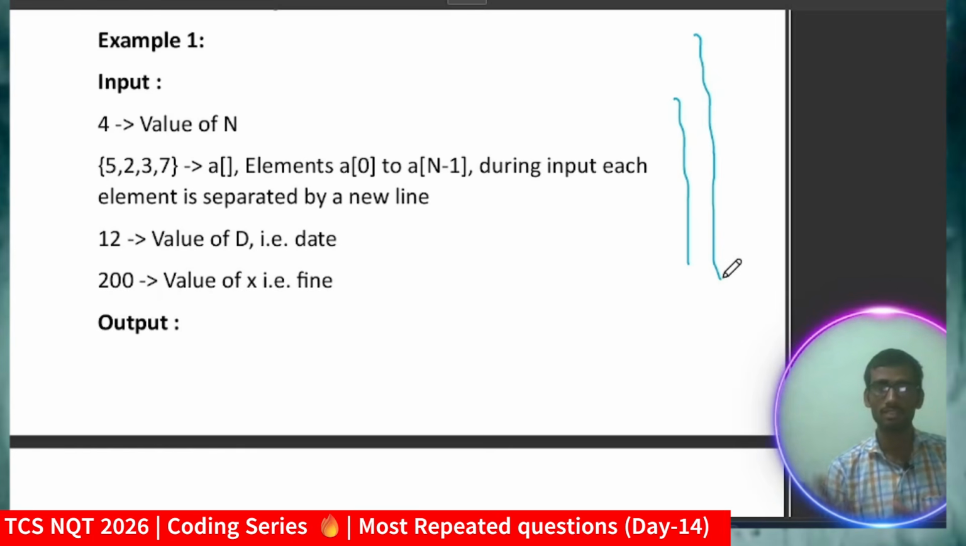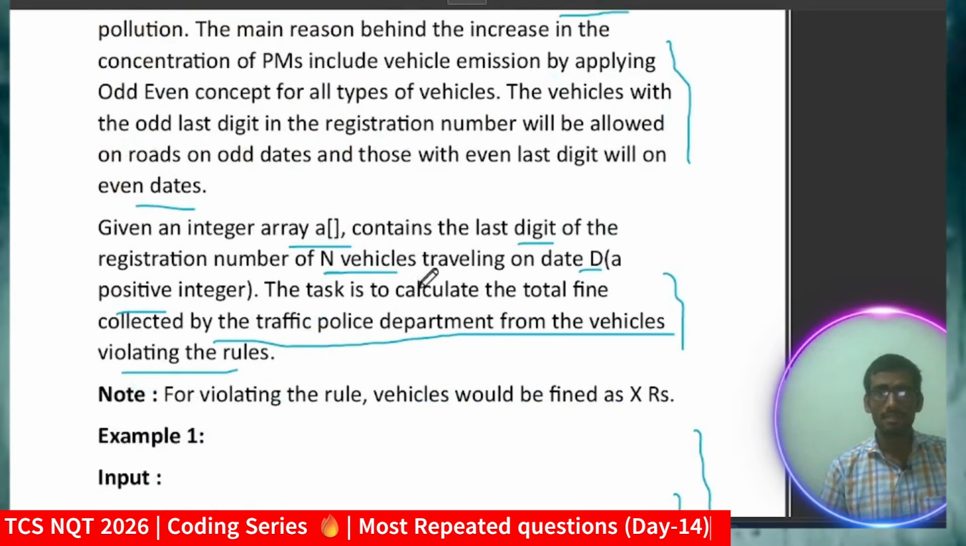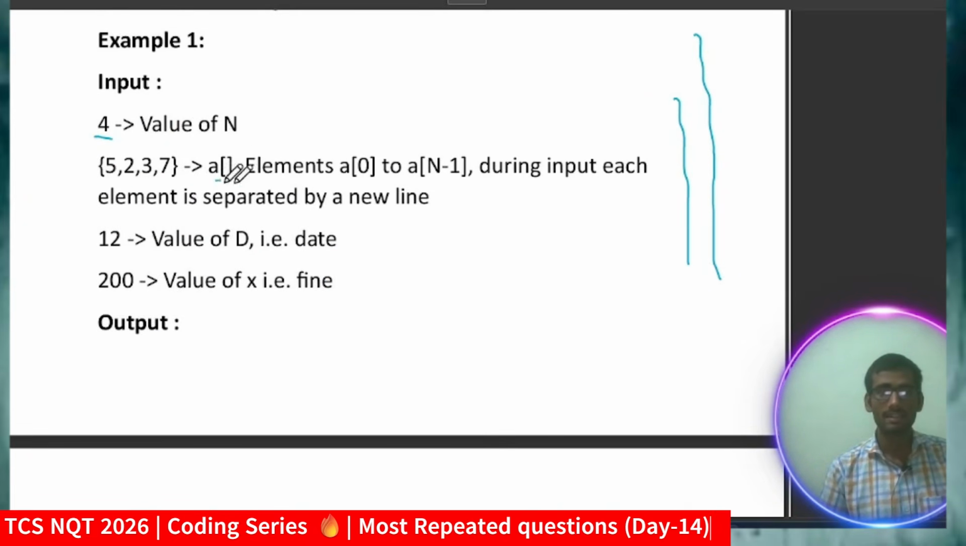Suppose the value of n, the total number of vehicles, is 4. So n will represent what? You can see here, n will represent the total number of vehicles on date D. So you will take n, the total number of vehicles, then you will take the array, suppose 5 2 3 7.